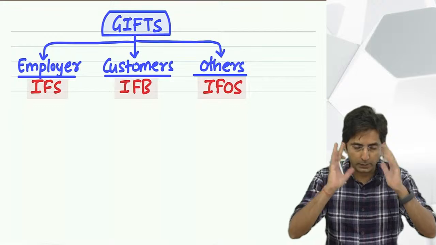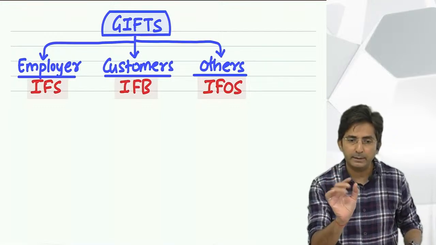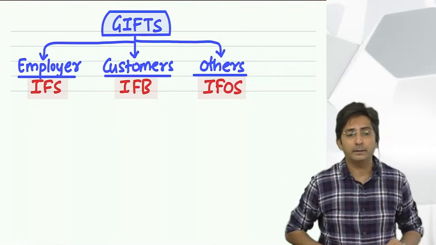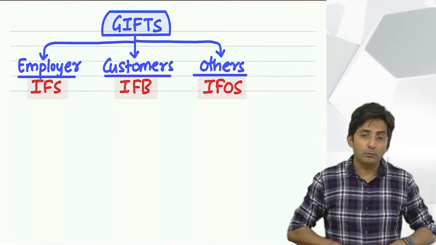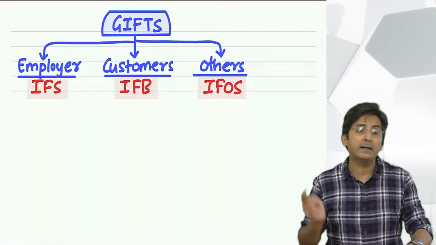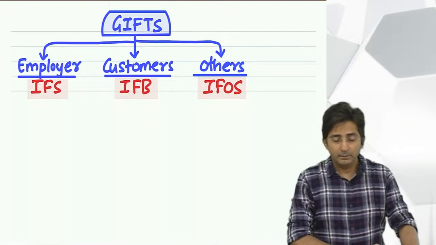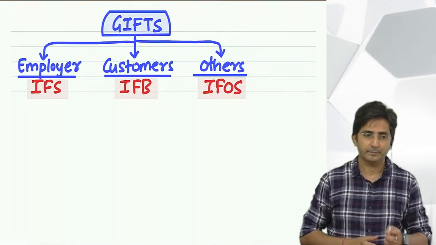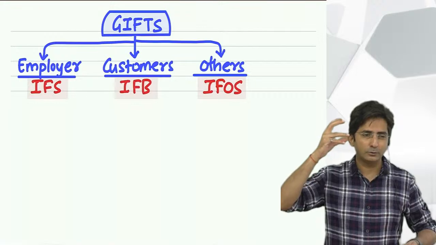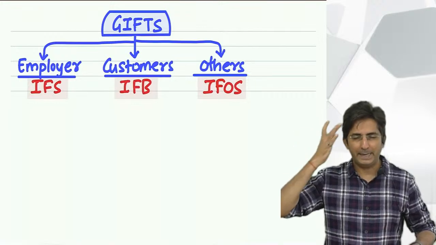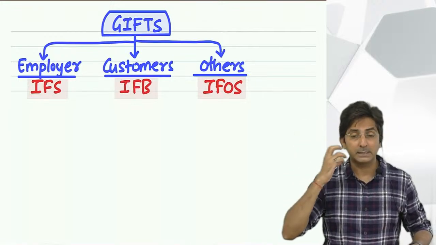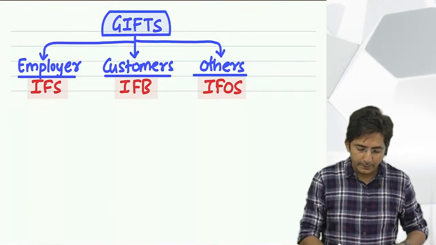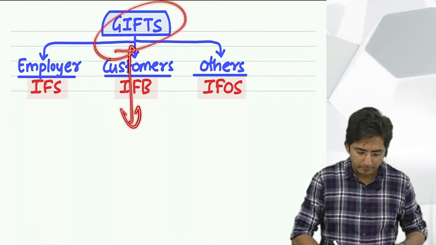But first, let me prove that gift is not an income. See, be focused. First, I will explain that gift is not an income. It should not be taxed only. But then I will prove, if it is not an income, then why government is taxing. So let us first discuss why gift is not an income. That 50,000 rule you can remember, by hearting is not a big thing. But understanding the concept is important. Tell me, why did I say gift is not an income?